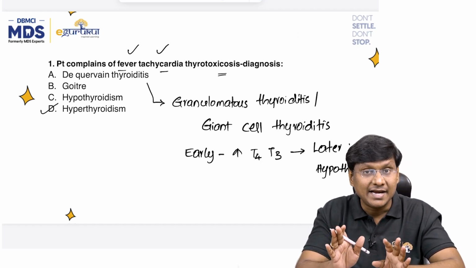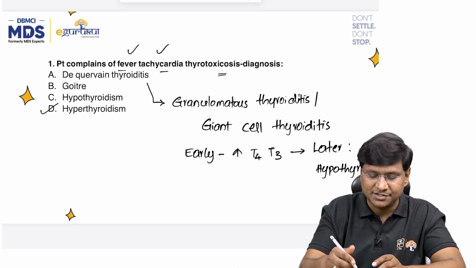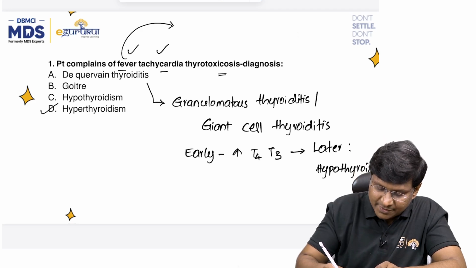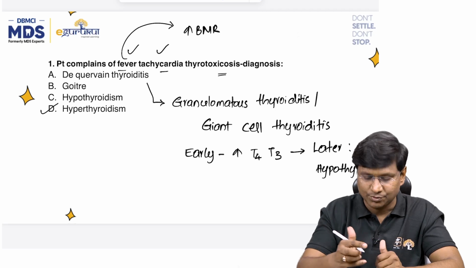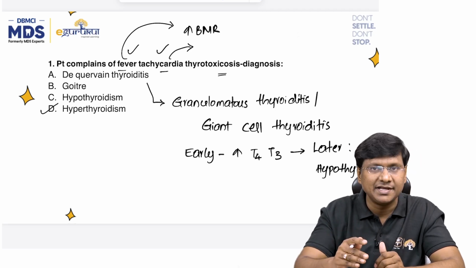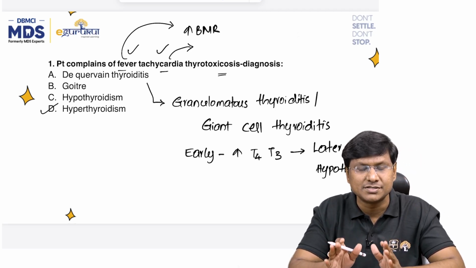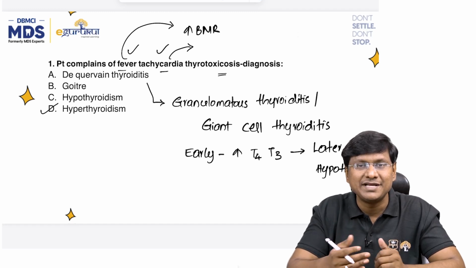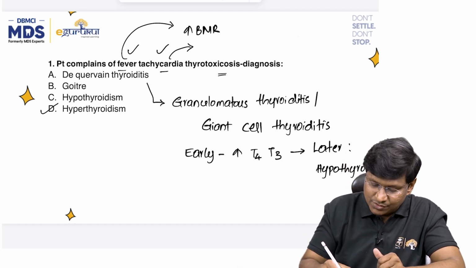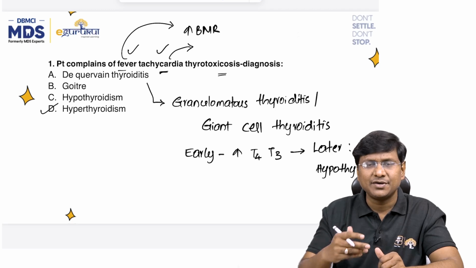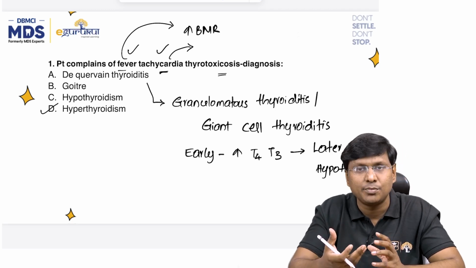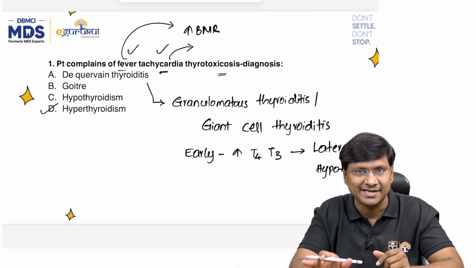All right. And what is the reason for fever in patients with hyperthyroidism? That is because of an increase in the basal metabolic rate by the thyroid hormone. Now, what is the reason for tachycardia in hyperthyroidism? Because thyroid hormone is a positive chronotropic agent which will increase the heart rate in the individual. So in hyperthyroidism, the chronotropic effect increases and that will result in tachycardia.